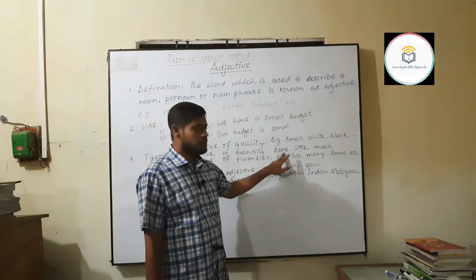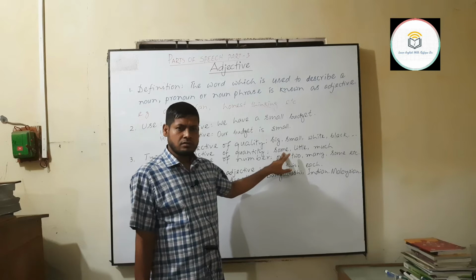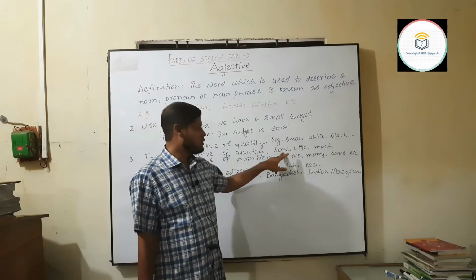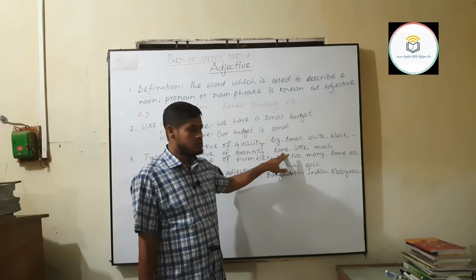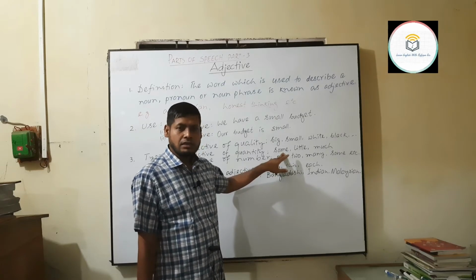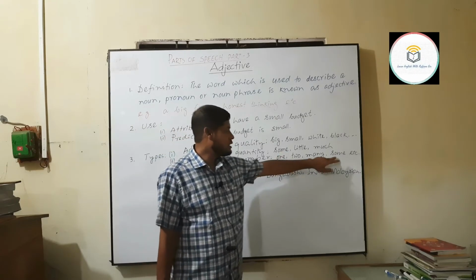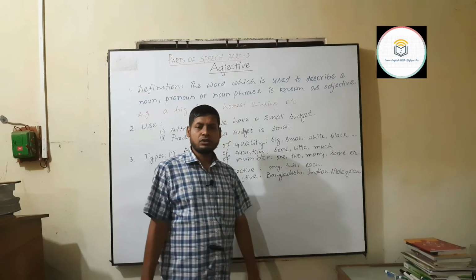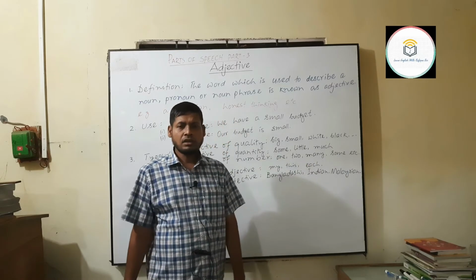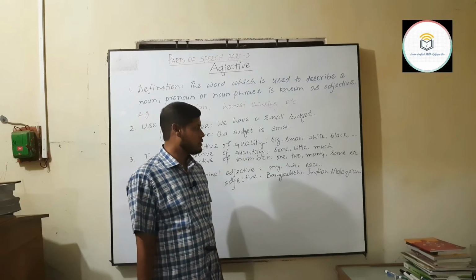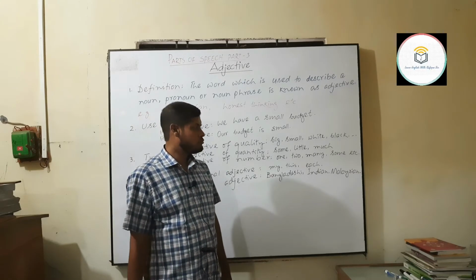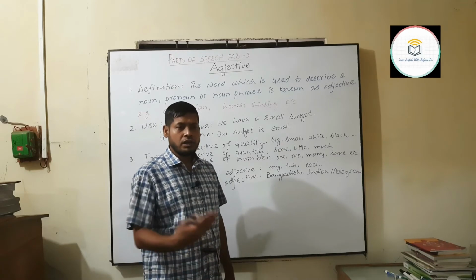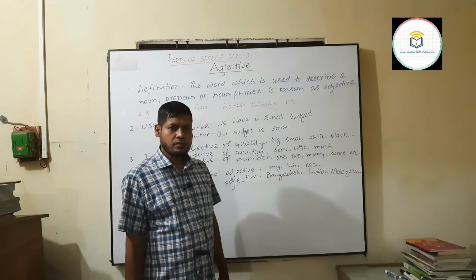It will qualify uncountable nouns, like earlier I told, some sugar, some milk, some water, some idea. But this some will qualify a countable noun and it will give us the idea of number. Some boys are playing in the field. Some students are going to school.